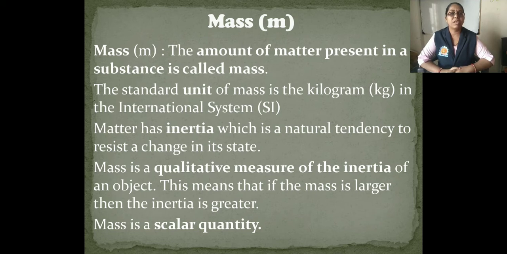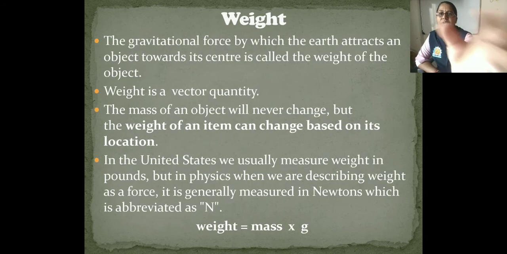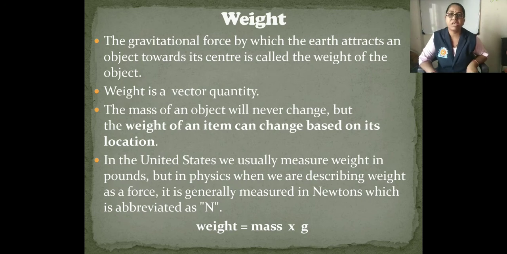Mass is a scalar quantity, not a vector quantity, because if we say 10 kg, no direction is given. 10 kg means only magnitude is given. So mass is a scalar quantity. Now next, there is the weight.